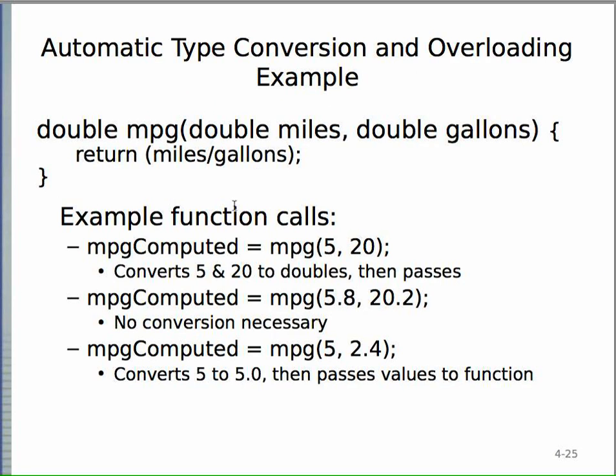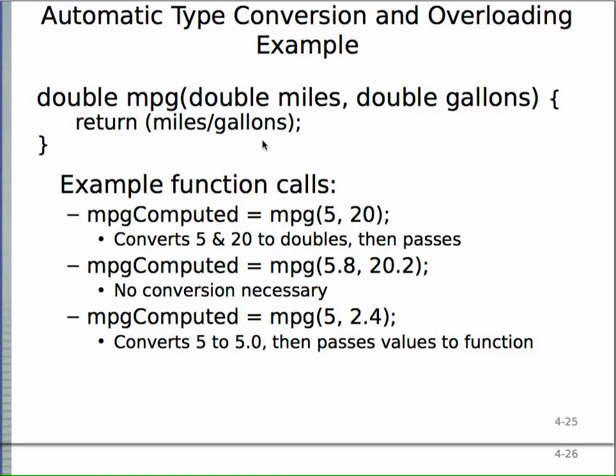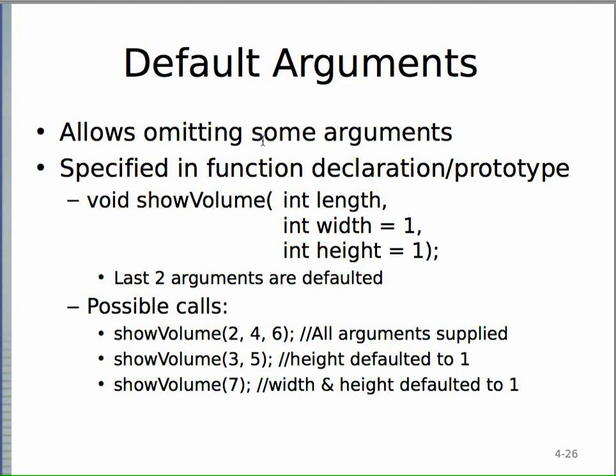Okay, so let's take a look at this function. Doesn't matter what it does, it just takes two doubles. And so if you pass an int and a double in Java, this will work. In C++, this will work. If you pass in a double and a double, no problem. It's an exact match. So yeah, everything works. If you pass an int and a double, then this int is promoted to a double, no problem. Java will take this, C++ will take it. Okay, so that's all the same. If you try to do it the other way around, then you have problems.